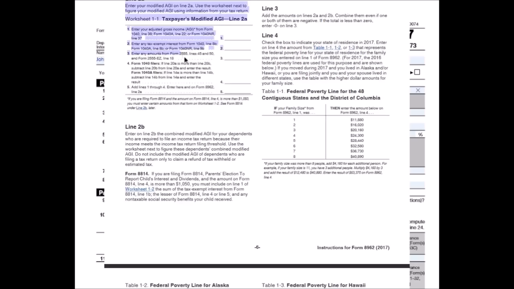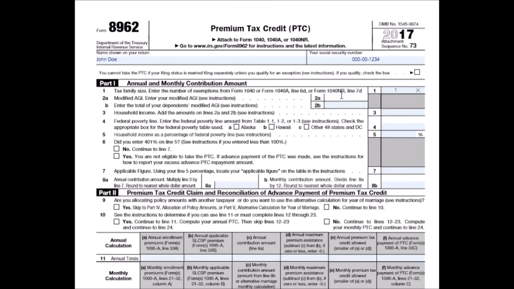And you're going to go through this process here to calculate your adjusted gross income. After you find that out, you're going to go back and fill that in. So we're going to go back to the previous form. And for this example, just going to do a simple $20,000 for that adjusted gross income. If it lets me type it in, there we go.